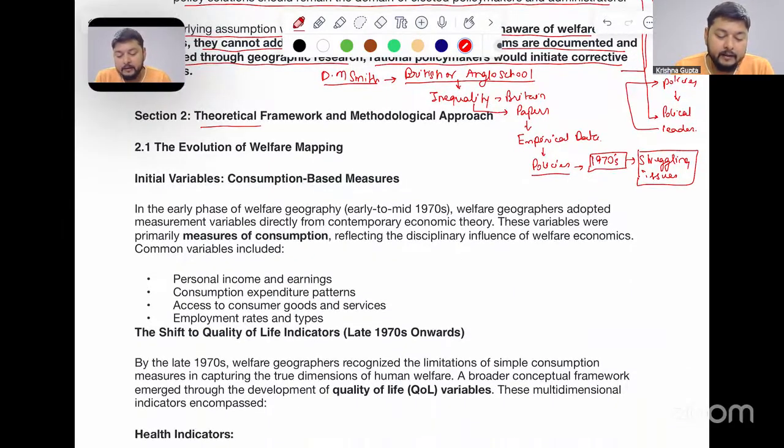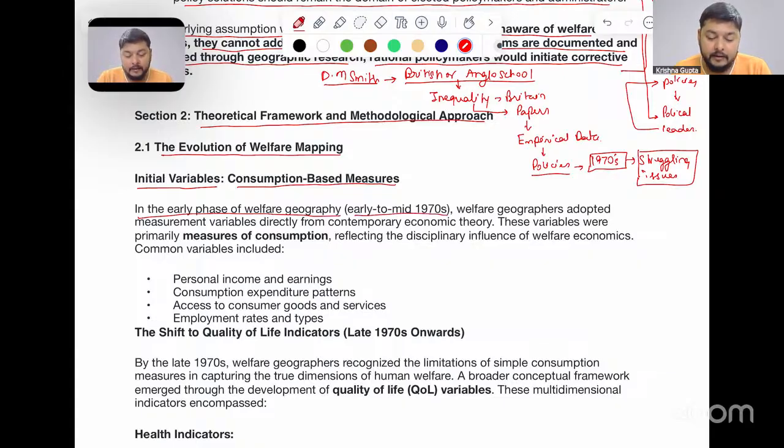Now, certain theoretical frameworks and methodological approaches were taken up by welfare geography. The evolution of welfare mapping. Initial variables: the consumption-based measures. In the early phases of welfare geography, that is early to mid 1970s, welfare geographers adopted measurement variables directly from contemporary economic theory. These variables were primarily measures of consumption. This is an important part, reflecting the disciplinary influence of welfare economics.